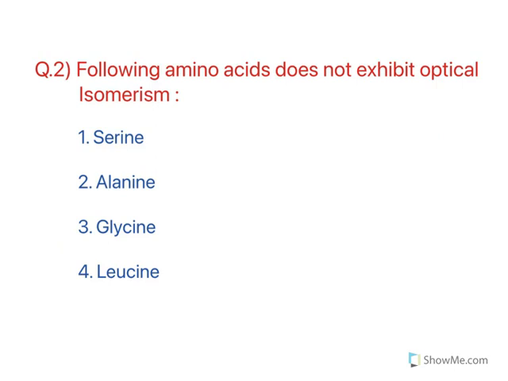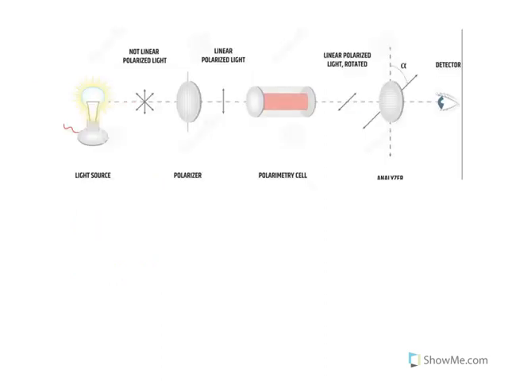Next question. Which of the following amino acids does not exhibit optical isomerism? You need to understand about optical isomerism. Optical isomerism is a property exhibited by certain compounds which have an asymmetric carbon. Now, when you see optical activity, light from the sun is multipolarized, or not linearly polarized. That means it will be in multiple directions. When it is sent through a polarizer, you get plane polarized light.